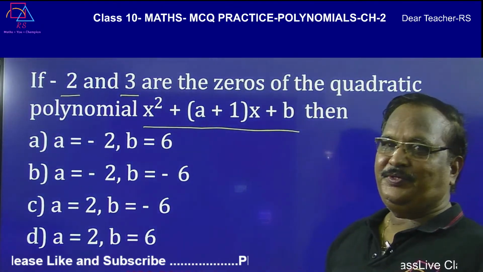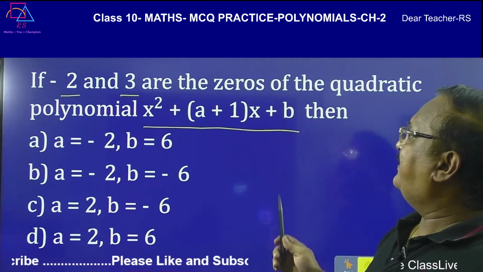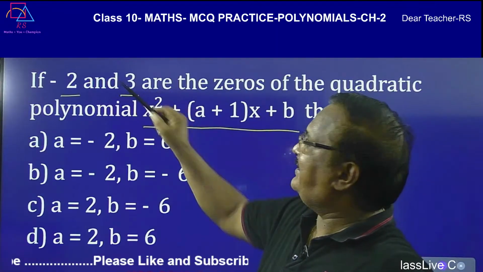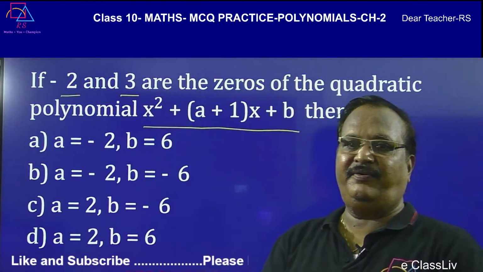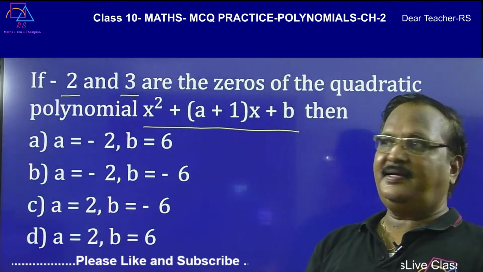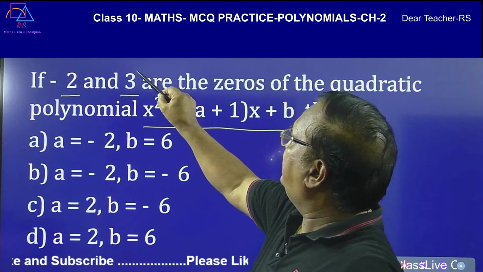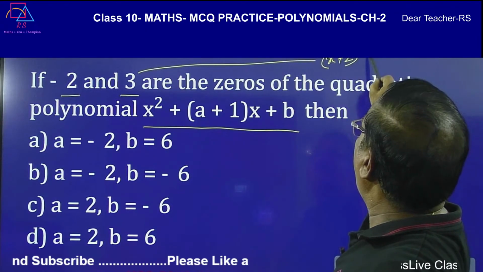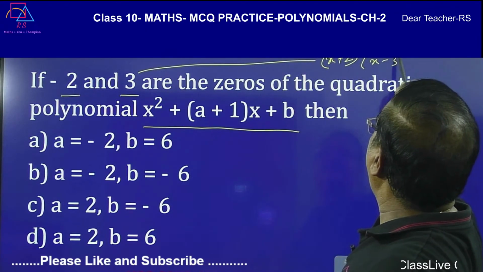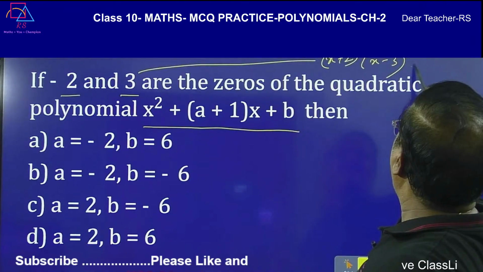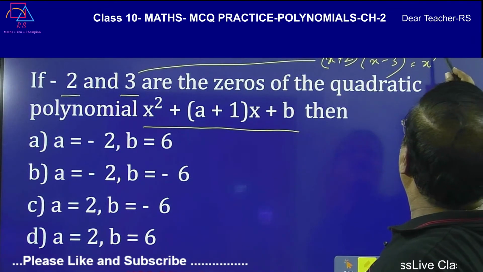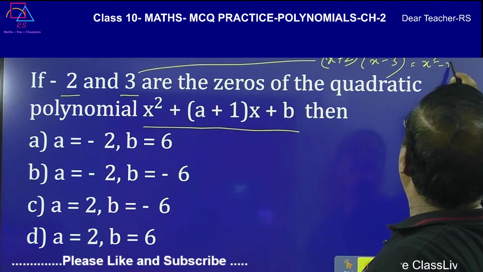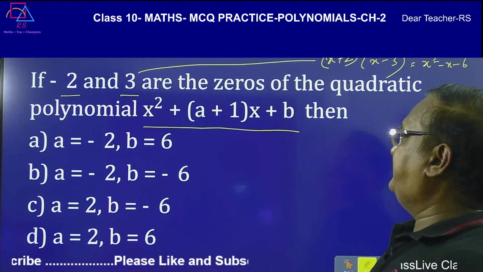Very simple, you make the quadratic polynomial with this and compare the coefficients, you will be getting the answer. With this you will be getting the quadratic polynomial (x plus 2) into (x minus 3), which is nothing but x square minus x minus 6.